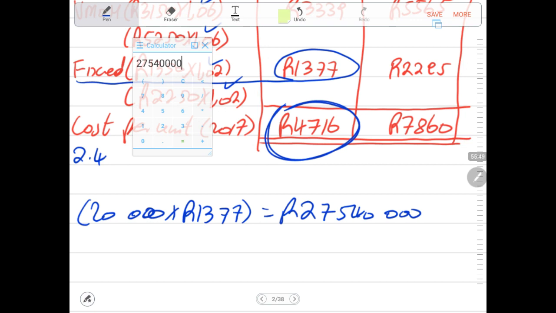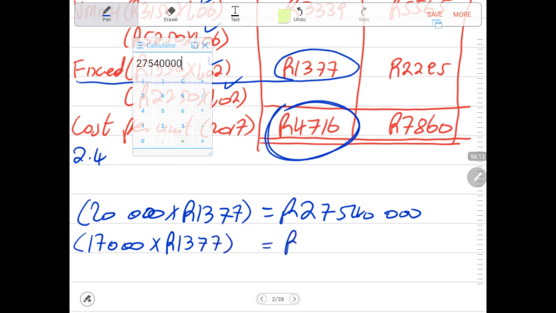Then now we need to go to the actual figures. We need to go to the actual fixed overhead. This was based on the budgeted annual normal capacity. In actual fact, we produced 17,000 units. That was our actual production. Then we need to say our actual production times our POR, 1,377.